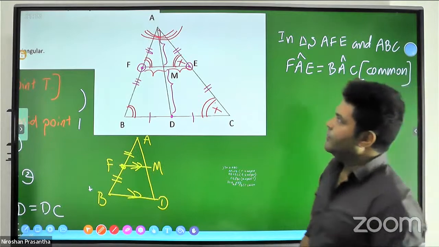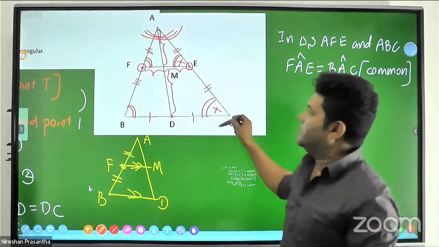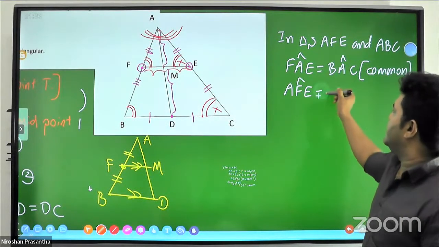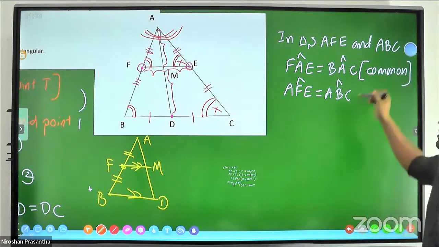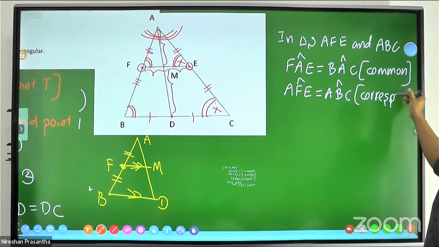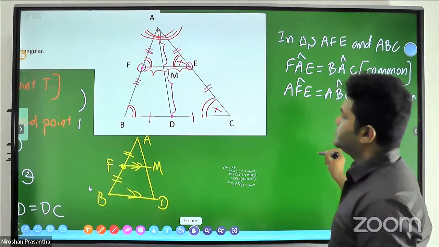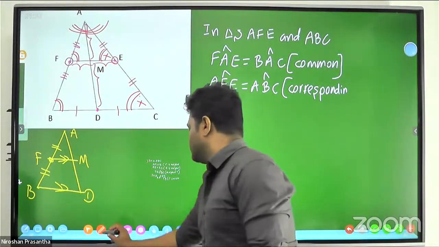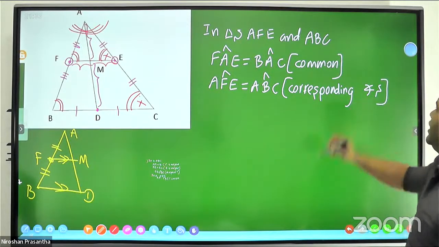Not only that, AFE equal ABC, reason: corresponding angles.